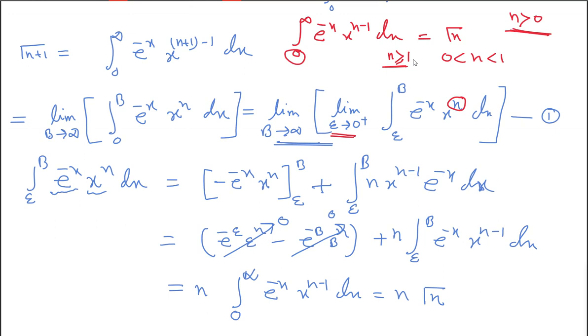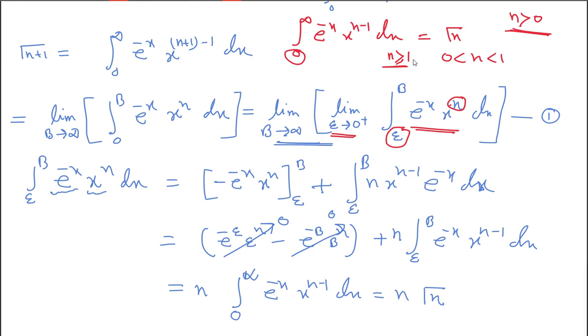That is my query, sir. Actually, here if I say n greater than 0, it doesn't cause any point of discontinuity at x equal to 0. Yes, you may not take this epsilon here also, because here n comes.